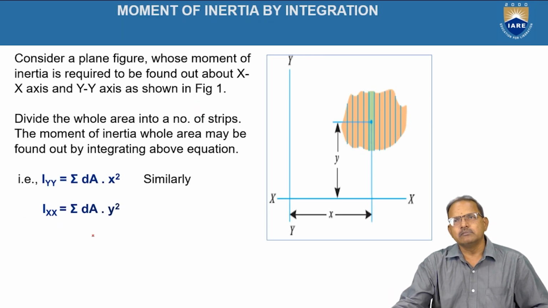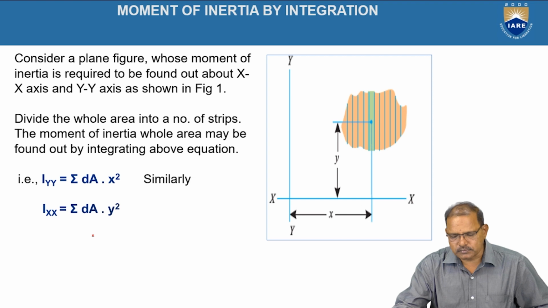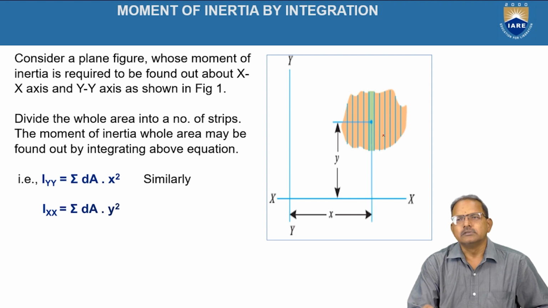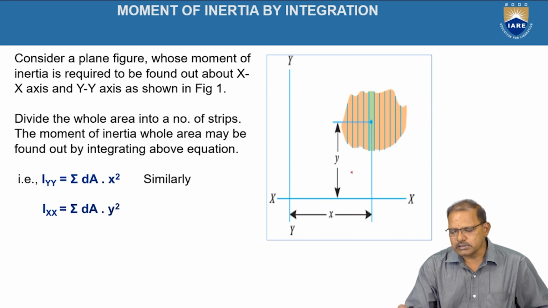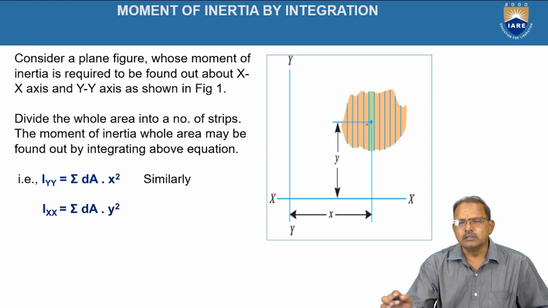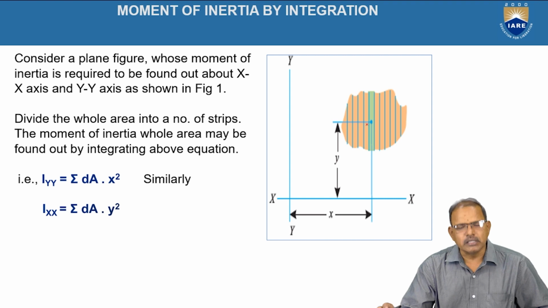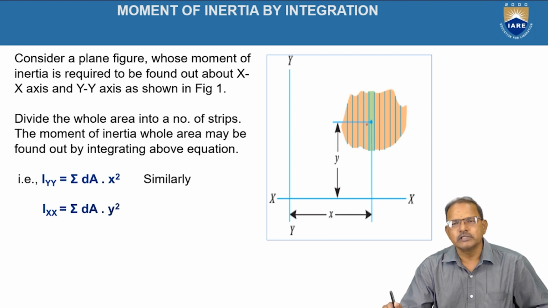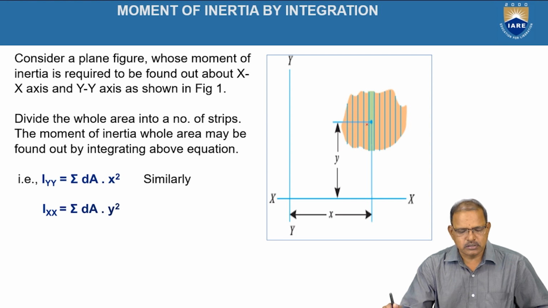The second one is the moment of inertia by integration. Here the object is kept in coordinate planes, the x-axis and y-axis, as shown in the figure. Let x, y represent the position of its centroid with respect to the coordinate axes.